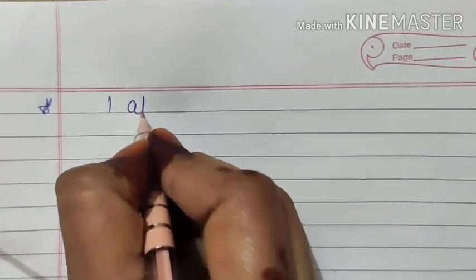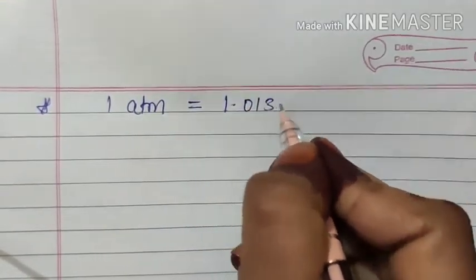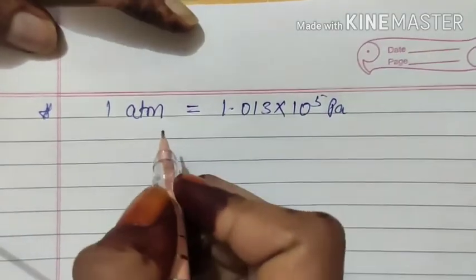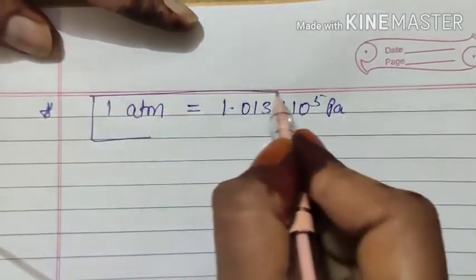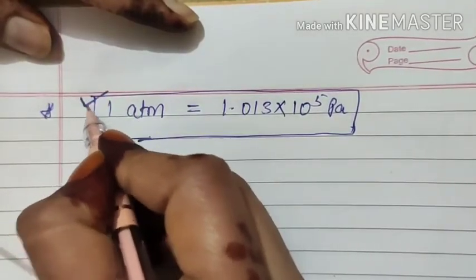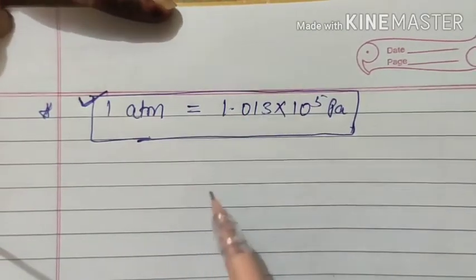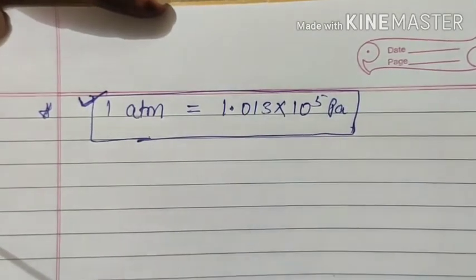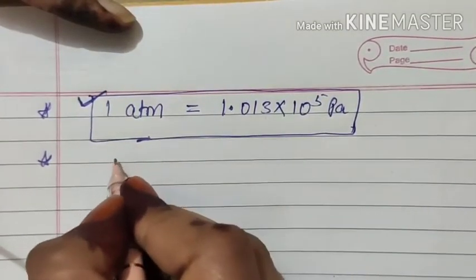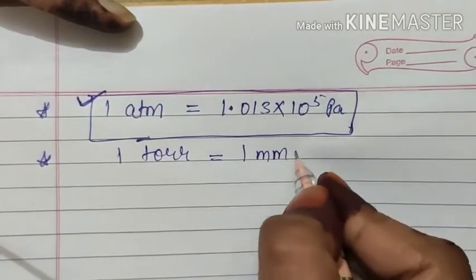1 atmospheric pressure is also equal to 1.013 into 10 raised to power 5 Pascal. This is also a very important relation which we will need in the numericals, not only now but in your higher classes also, and especially the digits after the decimal, 1.013 into 10 raised to power 5 Pascal. After that, one more thing we will learn, that 1 torr is equal to 1 mm of Hg.